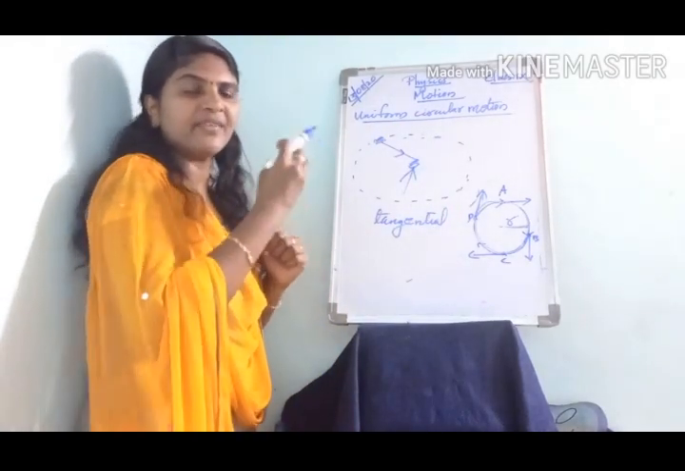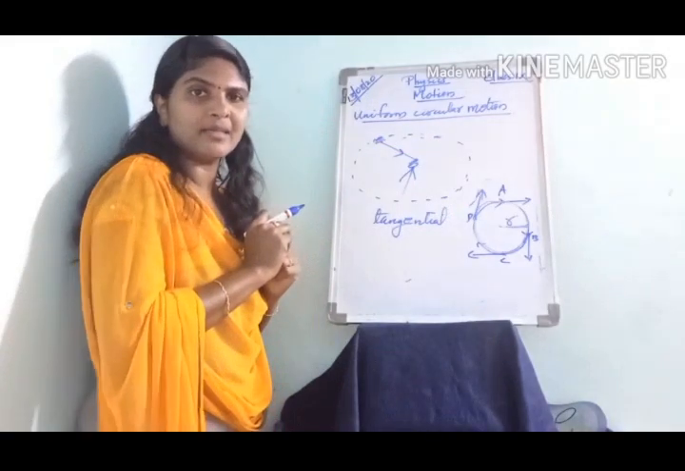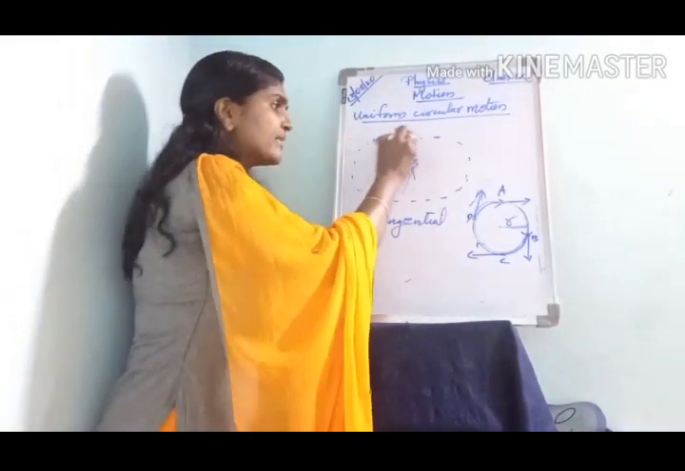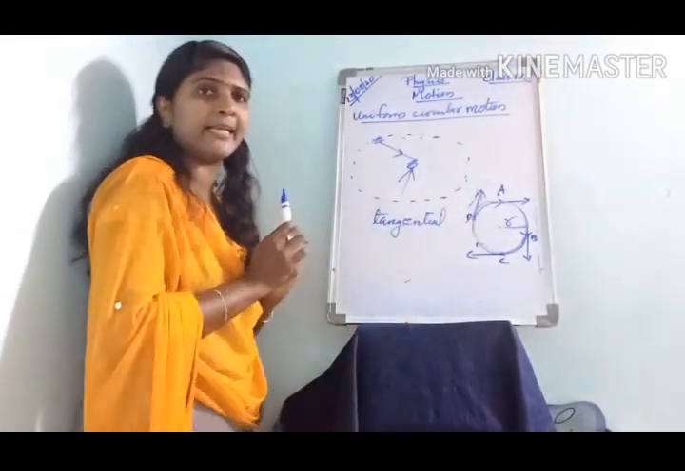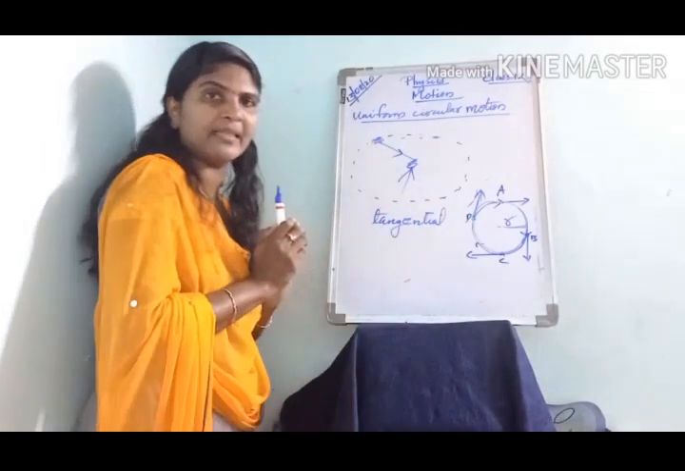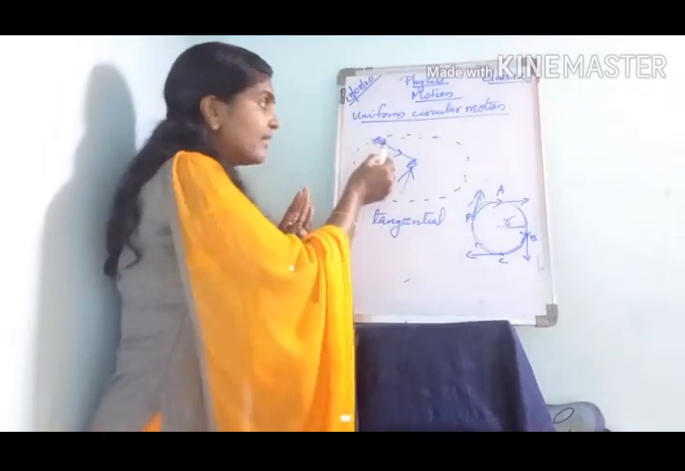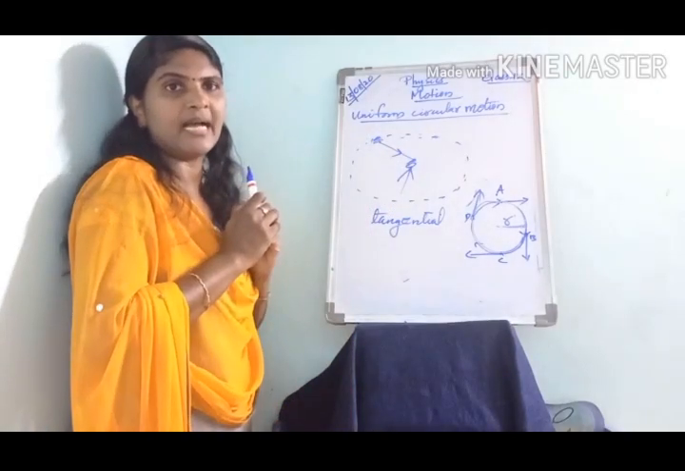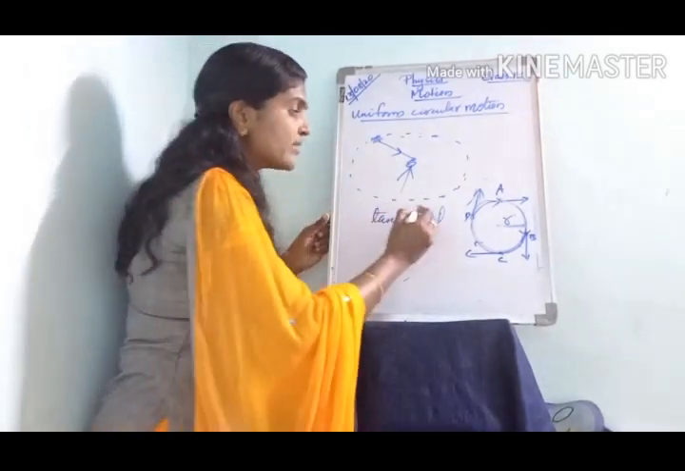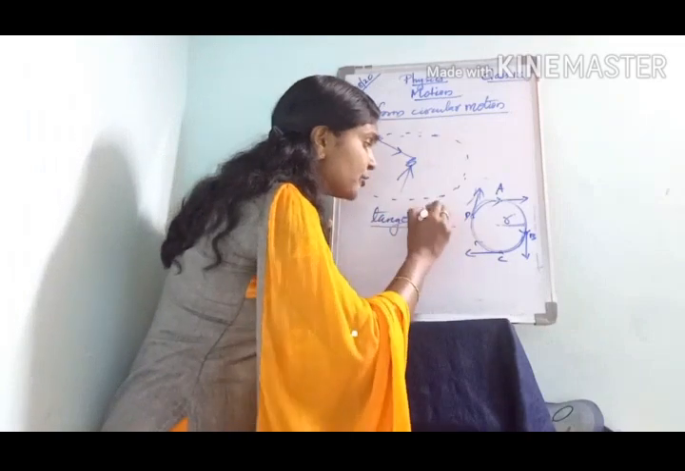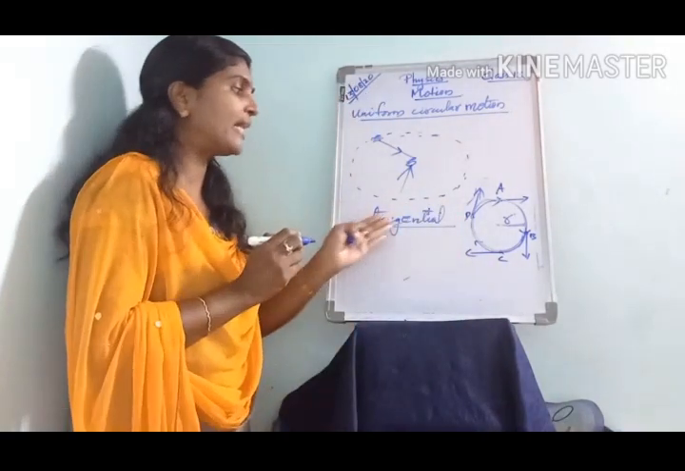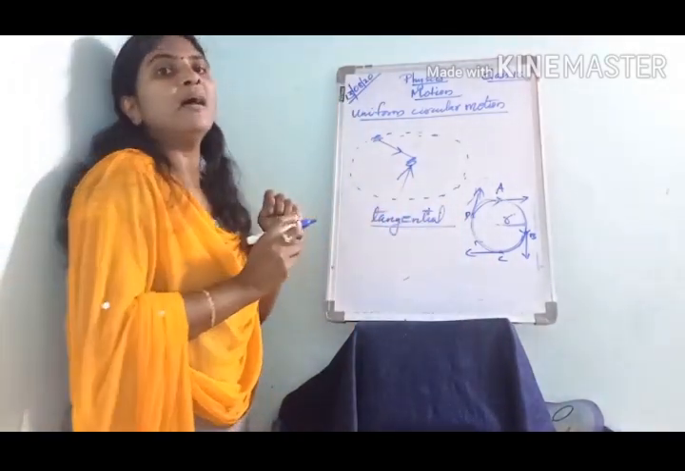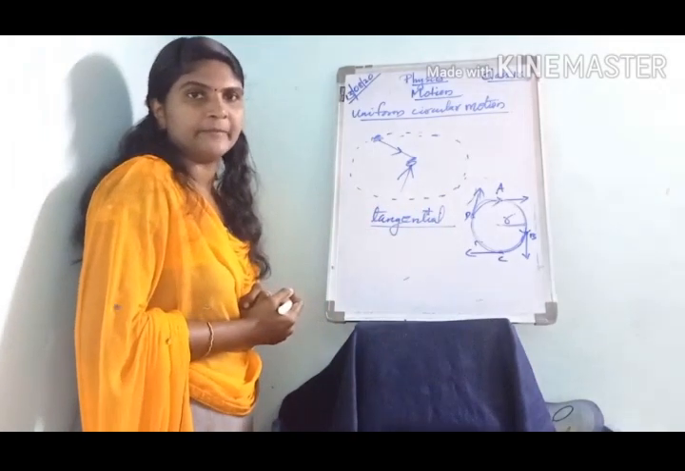That means when we release the thread, the stone cannot take the circular path, it cannot move along the circular path. It has to leave the circular path, and soon after it moves along the tangential to the circular path.